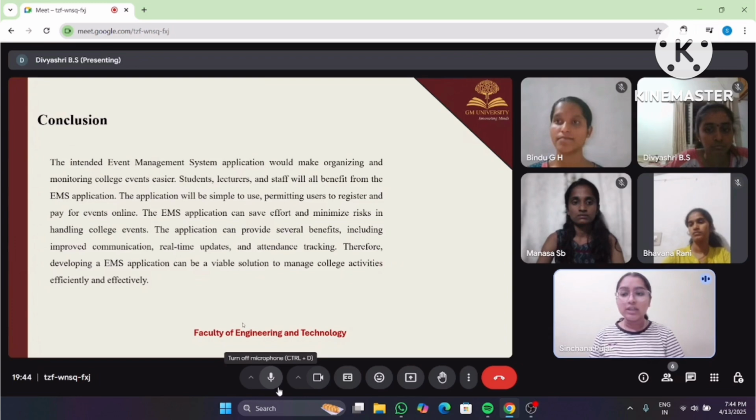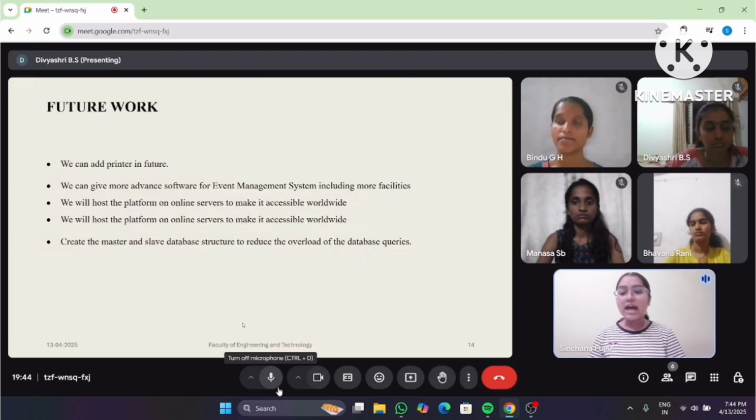Next, coming to the future work, we can add a printer in the future, and we can provide more advanced software for the event management system, including more facilities. We will host the platform on online servers to make it accessible worldwide, and create a master and slave database structure to reduce the overload of the database queries.